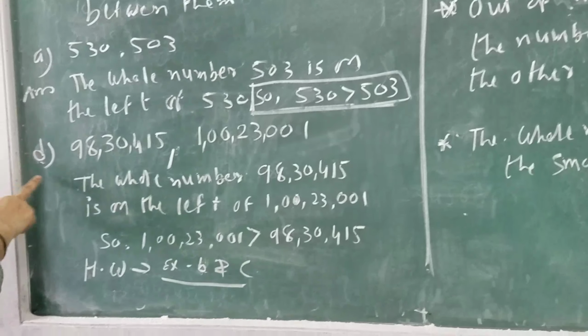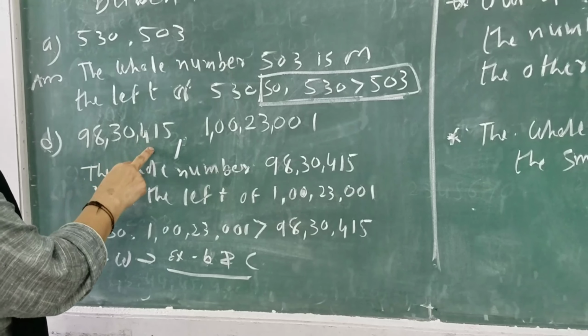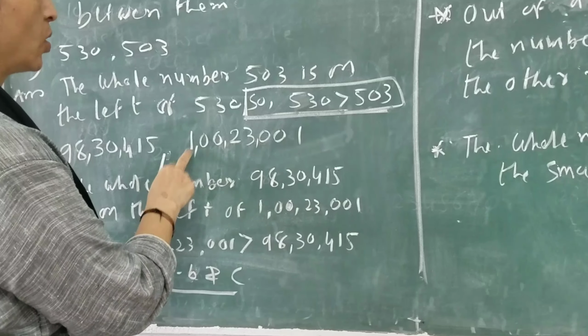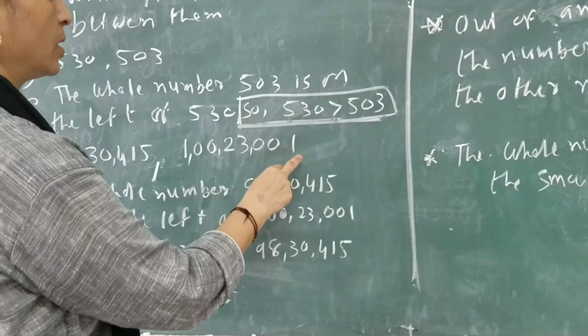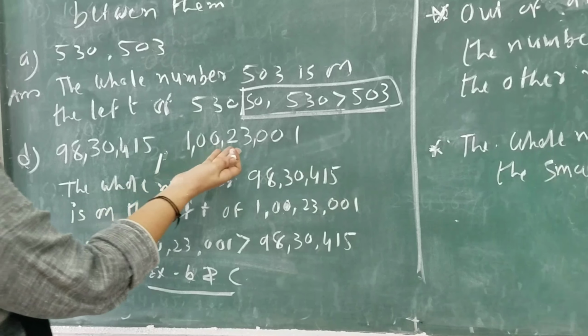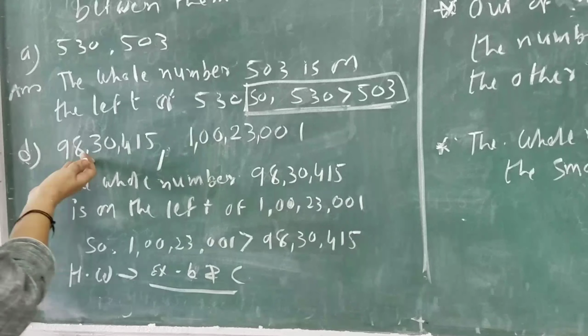Now example D. 98,30,450. Second number is 1,23,001. So दोनों में से बड़ा नंबर कौन सा है? Naturally crore is greater than lakh. So this number is greater than this number.